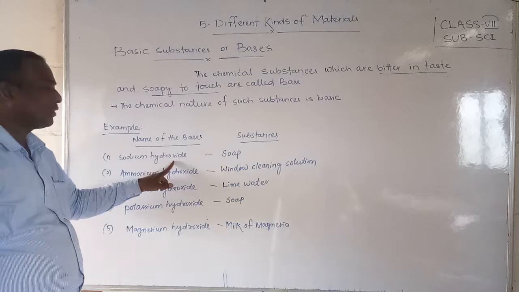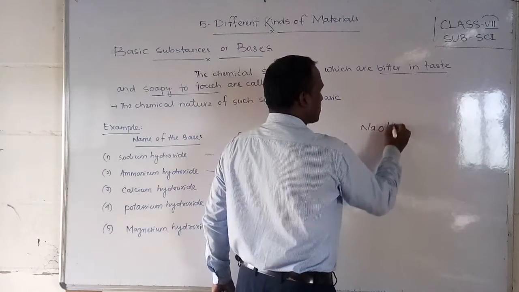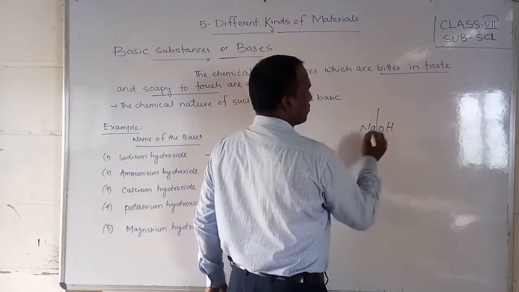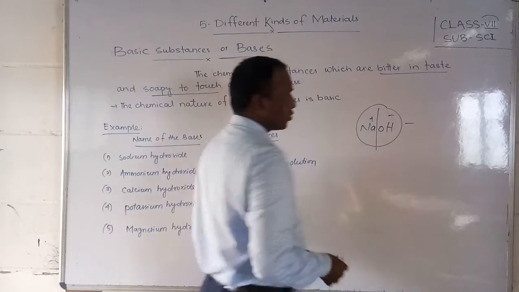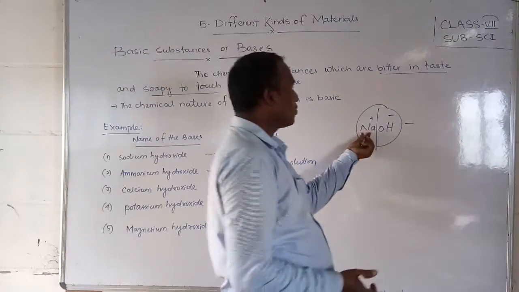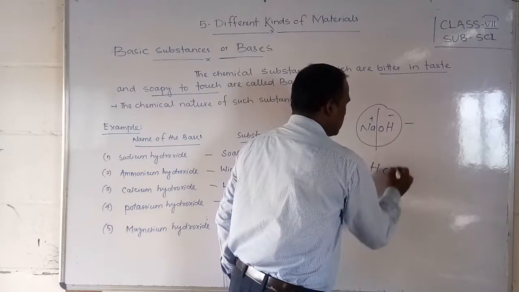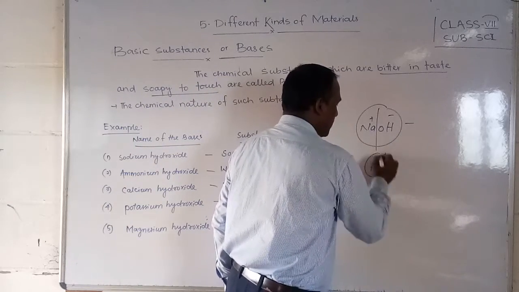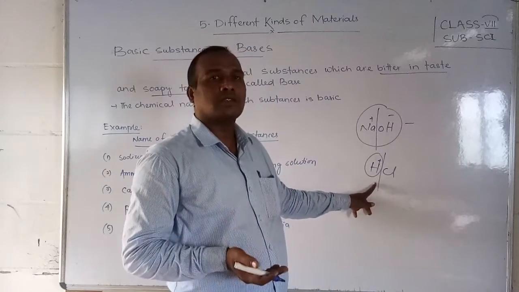Sodium with hydroxide OH, that means NaOH. This is the minus part, this is the plus part, and their combination is there. So, sodium hydroxide. In higher classes, we will study how the bonds are forming. So this is sodium forming with hydroxide. Suppose HCl, this is H plus. If H plus is there, that means it is an acid. How, you will study in 9th or 10th class.